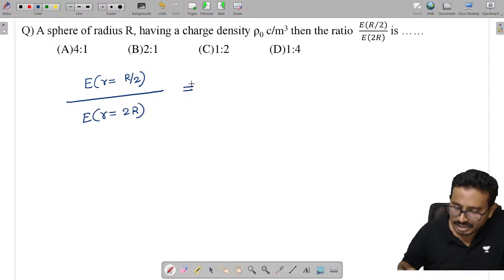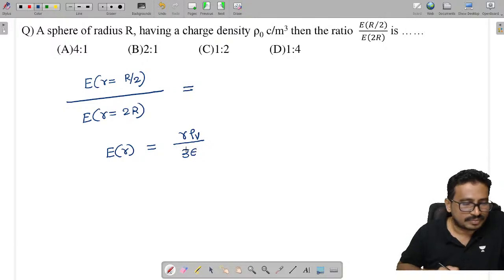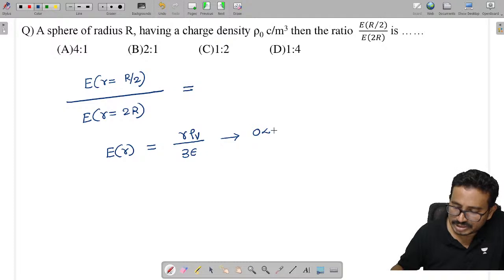Now we have seen the electric field inside and outside. What is the electric field inside the sphere? That is given as r rho v by 3 epsilon, for 0 less than r less than capital R.